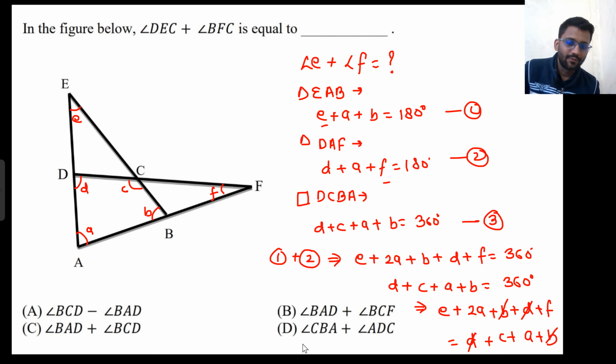That means your E plus F would be C minus A. So your E plus F is C minus A. So angle E plus F is C minus A. So what is C? C is DCB or BCD. Angle BCD minus angle BAD. Okay, so option A is correct.